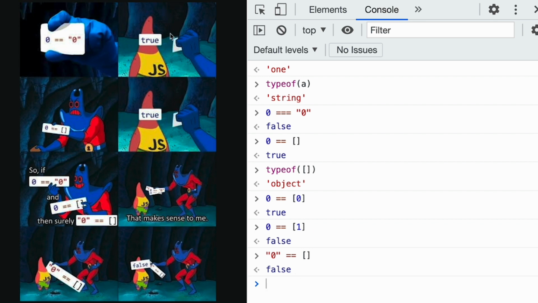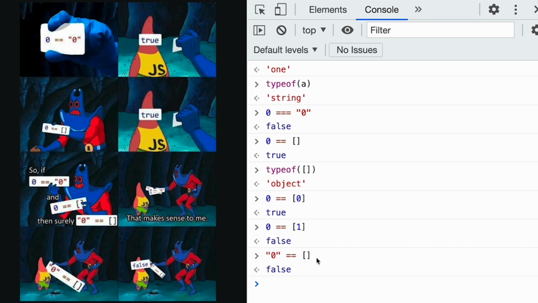If that's true and that's true, it doesn't mean that this value and this value will be true, because JavaScript is trying to help us on the go and make a comparison, coercing them into one common type. In that case, it will try to convert that into a string. And if that is converted to a string in the background, it wouldn't be a 0 for sure.